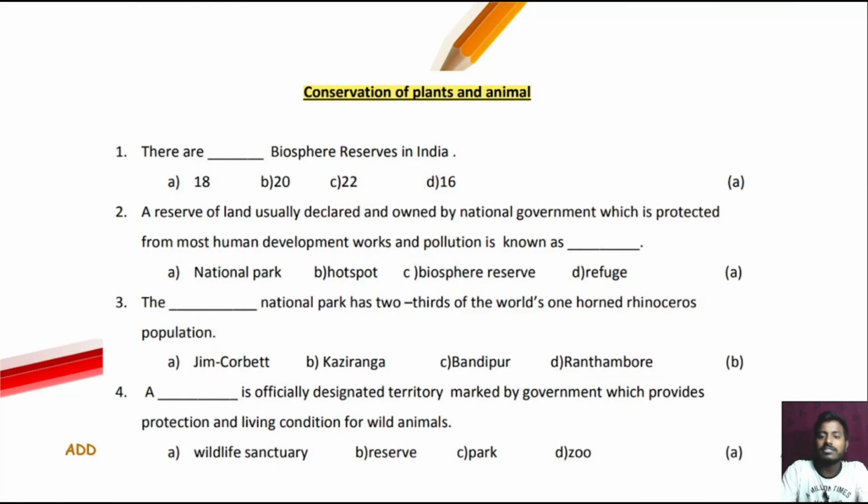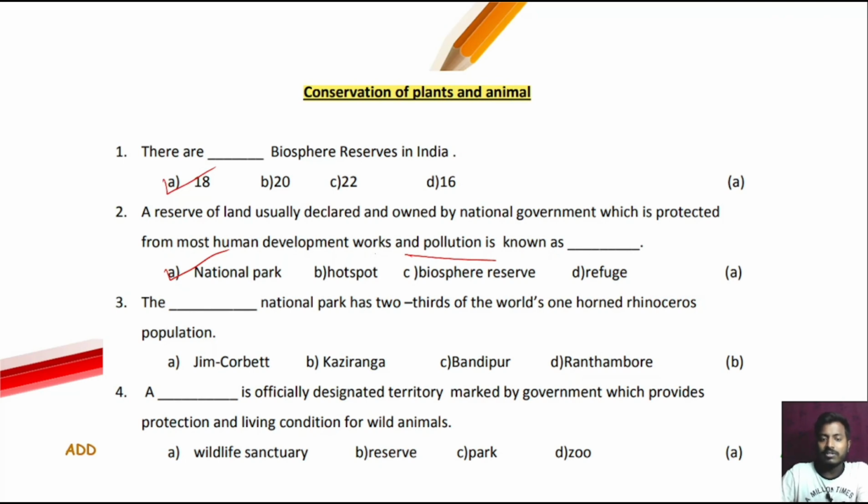Next chapter, that is conservation of the plants and animals. There are dash biosphere reserves in India. So option number A is the correct answer. There are 18 biosphere reserves. Next question, question number 2. A reserve of the land usually declared and owned by the national government which is protected from most human development work and pollution is called dash, is called the national park.